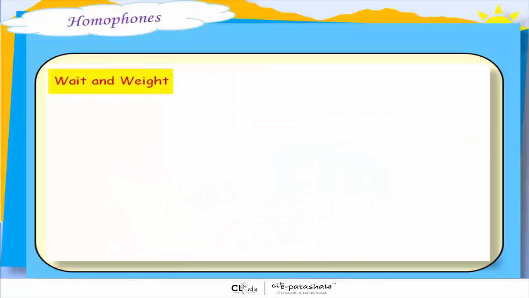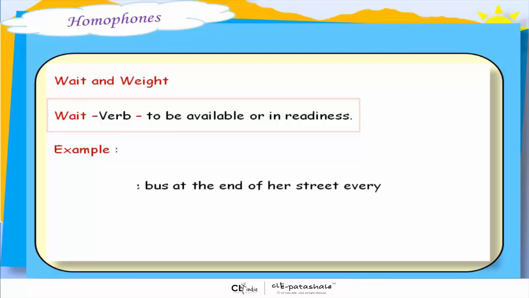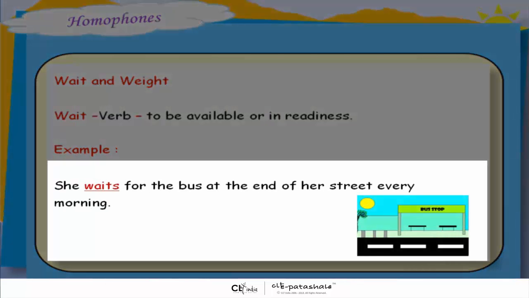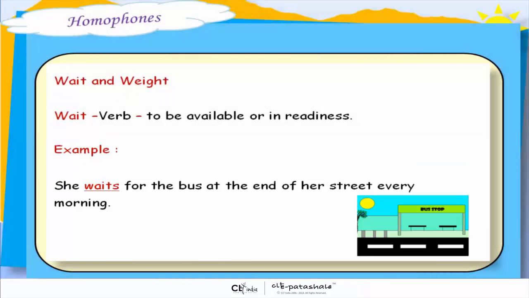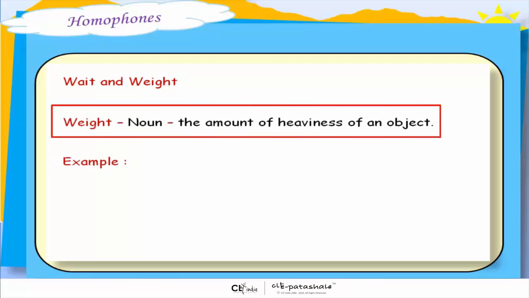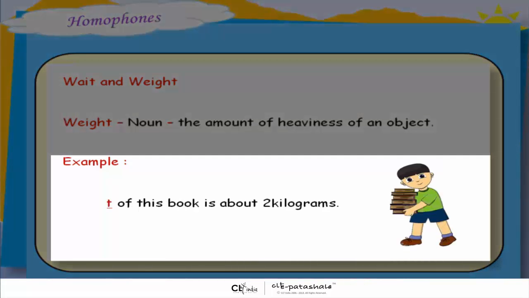Wait and weight. Wait is a verb which means to be available or in readiness. For example, she waits for the bus at the end of her street every morning. Weight is a noun that means the amount of heaviness of an object. The weight of this book is about 2 kilograms.